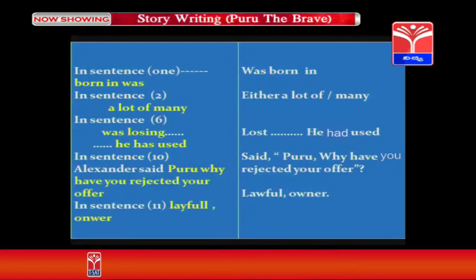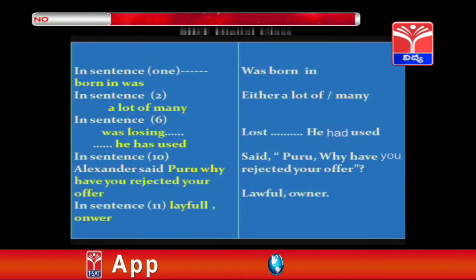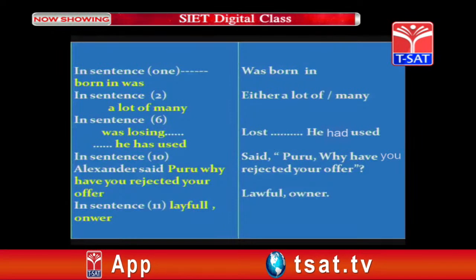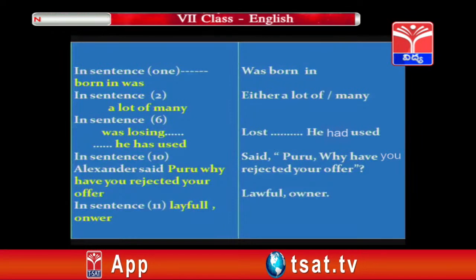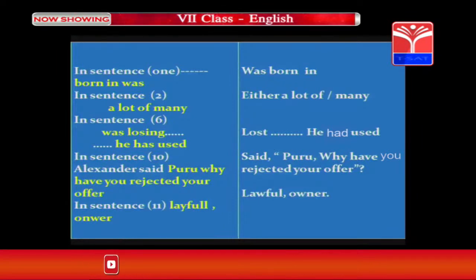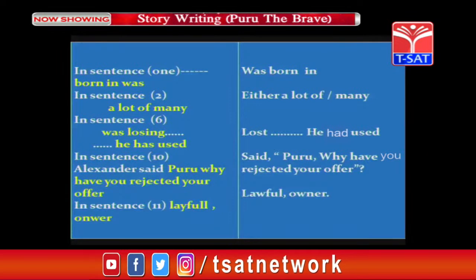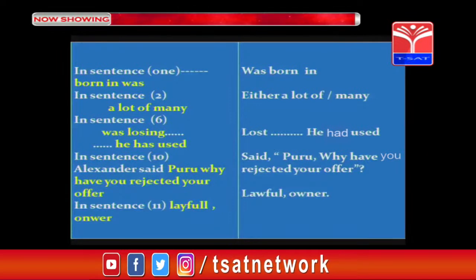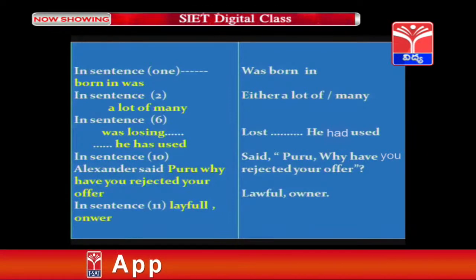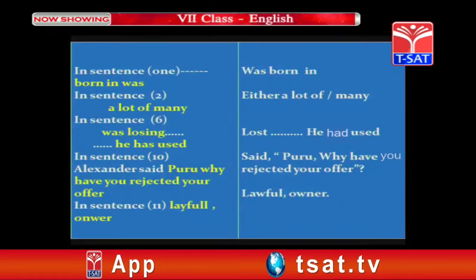Here we are supposed to use punctuation marks. Children, look at the correct answer against statement number 10: "said" is to be followed by one comma, and the next part is to begin with inverted commas looking like 66 at the beginning and like 99 at the end. Puru, why have you rejected your offer? Now it is correct.